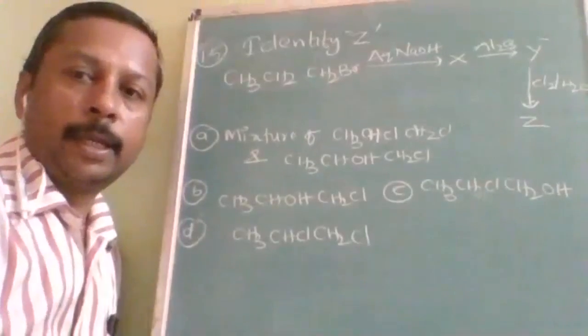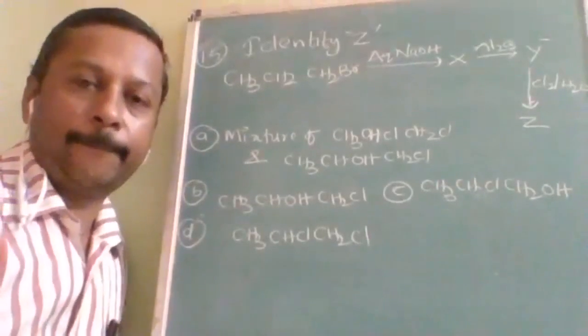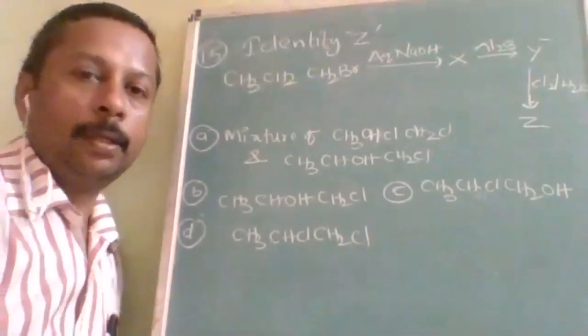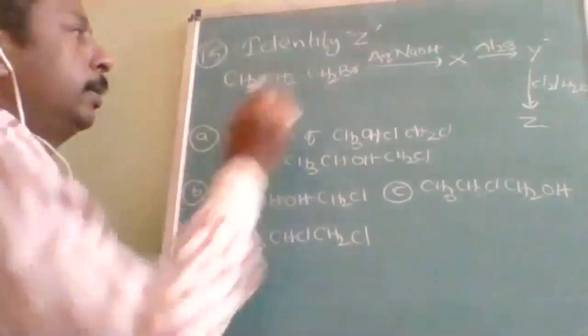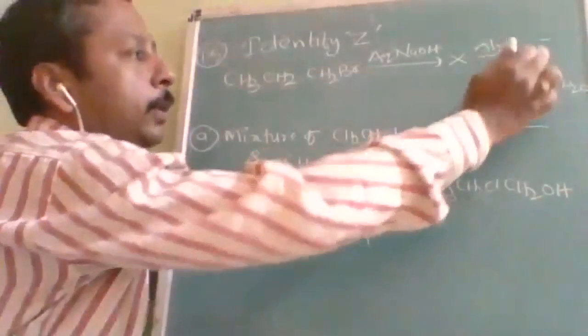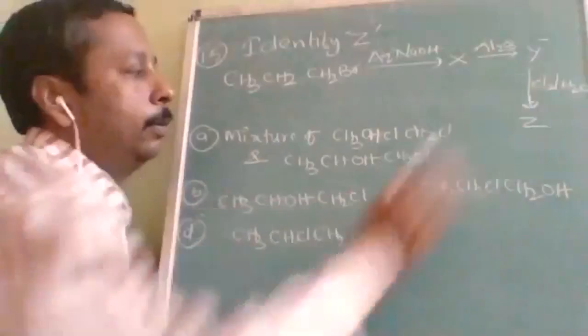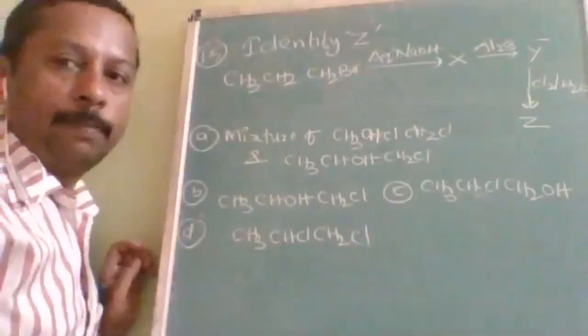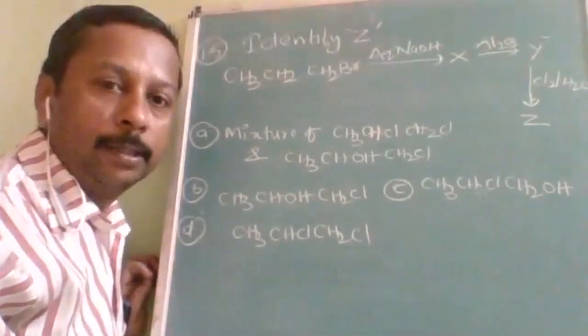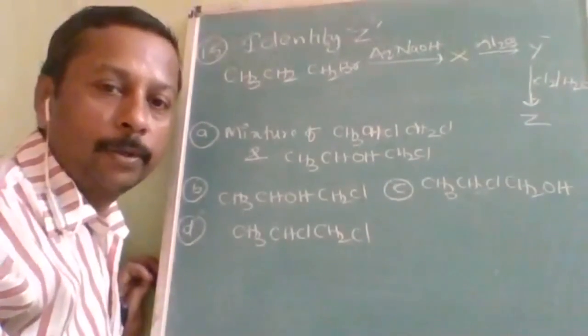Question: identify Z in the following sequence. CH3CH2CH2Br, aqueous NaOH, then Al2O3 giving Y, then Cl2 over H2O. So first pause the video, find the answer, then give it to me.